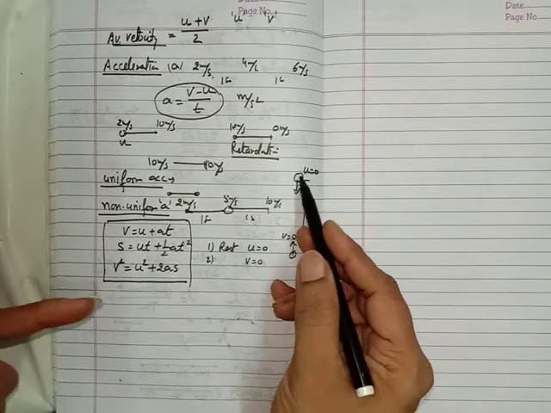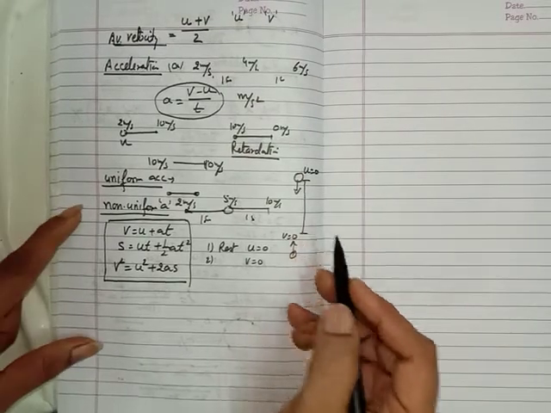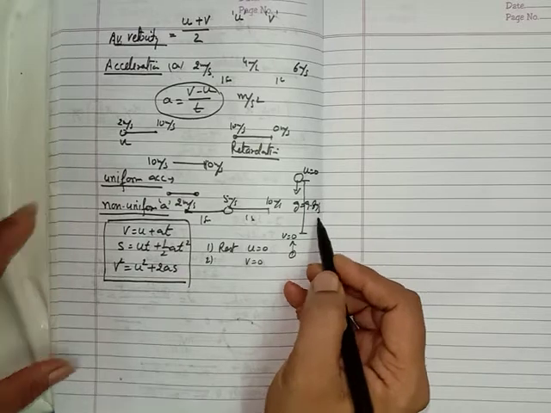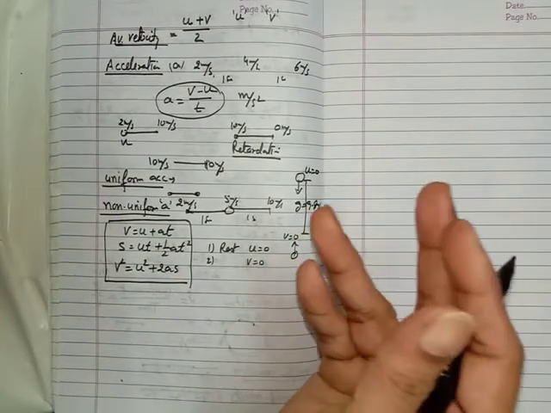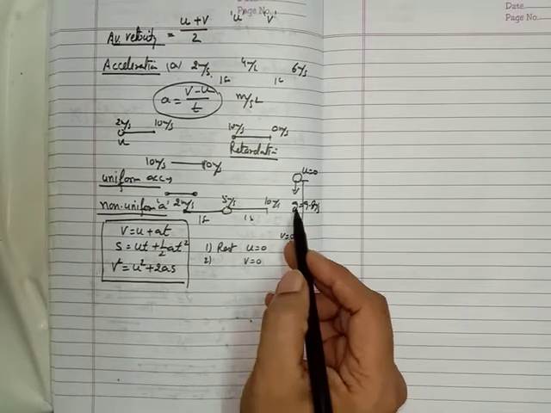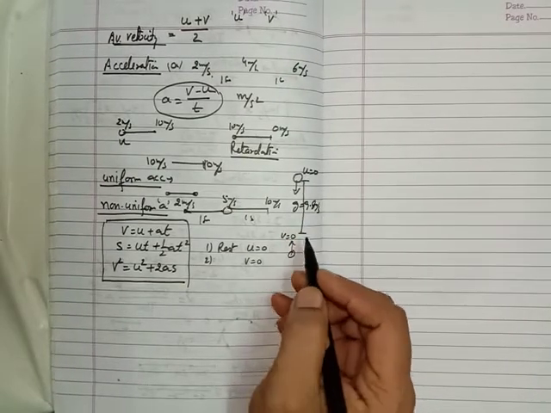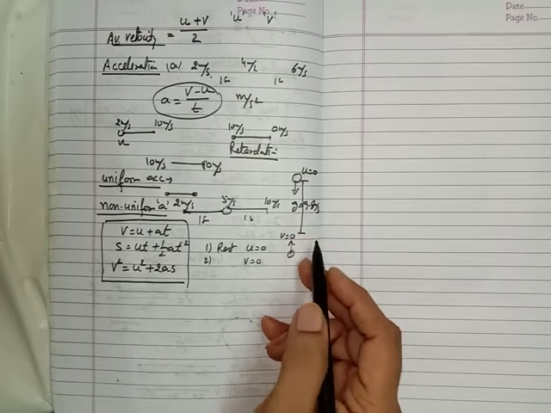If we drop something from a height, the acceleration is produced due to the earth, which is a constant value. It is equal to 9.8 meter per second square, or it can be given in the question as 10 meter per second square. If we throw something in the upward direction, then this g will be negative, because we can think that if you throw something upward, the velocity will decrease, so the acceleration will be negative. It will be retardation.